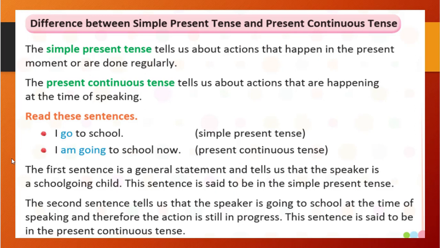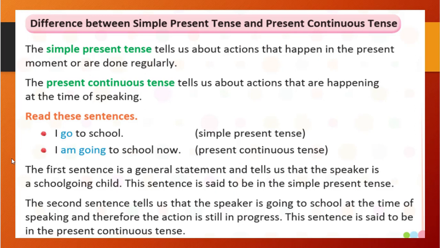It means the previous one shows what happens in that moment, or things done regularly, which is the simple present. But when we are talking, like I am currently talking and at that time the thing is happening, that is the present continuous tense. Like read this sentence: I go to school, I am going to school now. So here 'I go to school' is simple present because it shows your regular habit, right?